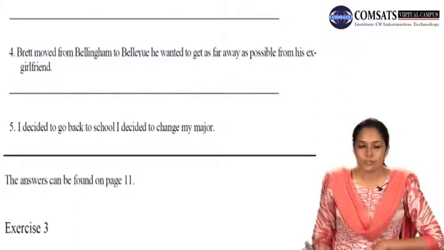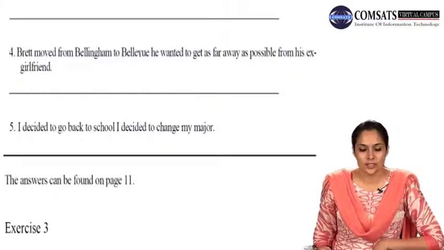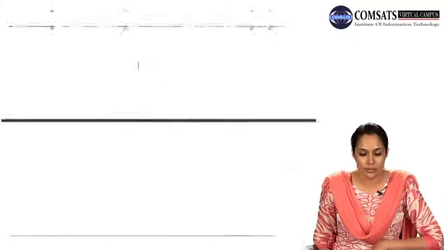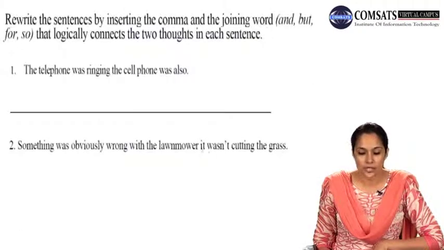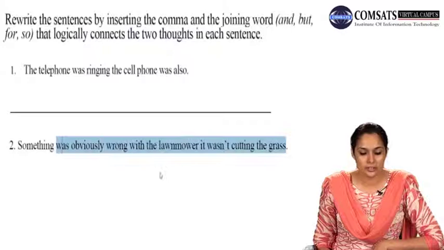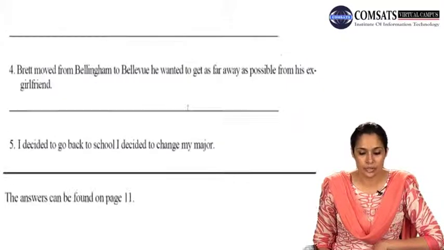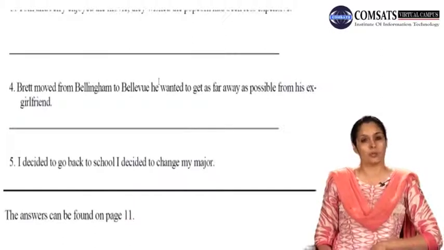Now the first part of the sentence tells us that he moved from one place to the other, and the second part of the sentence tells us the reason for his moving or taking himself away from that place. So in one of the previous examples, we saw that the first part of the sentence gives us something, and then the other gives the reason why it happened. So here it is exactly the same thing, so you will use the same coordinating conjunction.